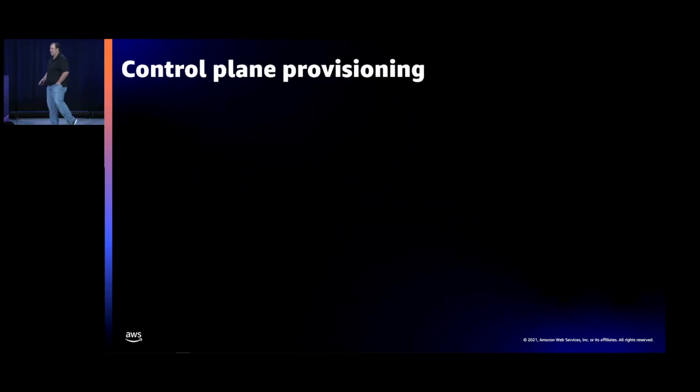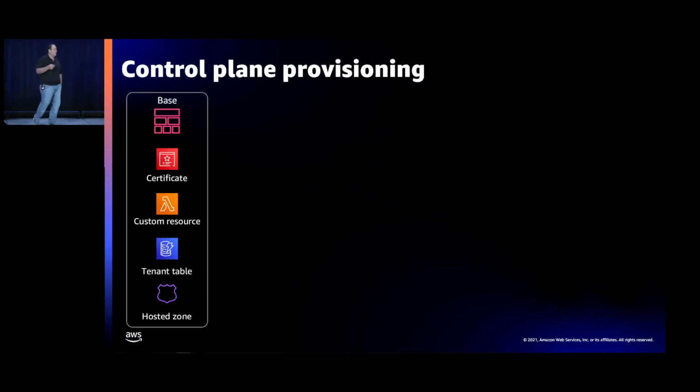Now, if we look at the actual provisioning of this, you go get the repo and say, awesome, what actually gets provisioned behind the scenes? What's going on when I run the scripts that set all that stuff up? You'll see that there's a lot more actually being created than just what's on that simple diagram. So if you go look at the CloudFormation templates that are part of this, they're broken into a couple of categories. There's this base template, which is essentially provisioning just a hodgepodge of things that are needed.